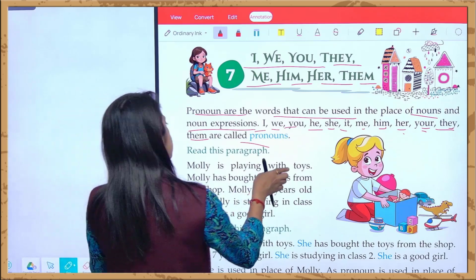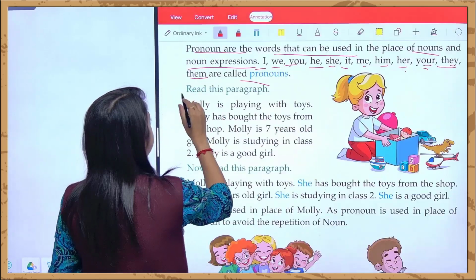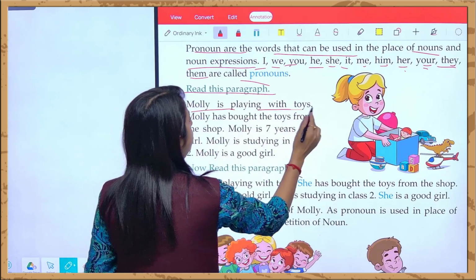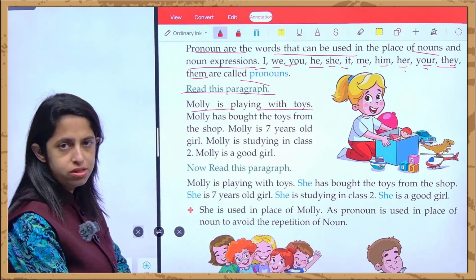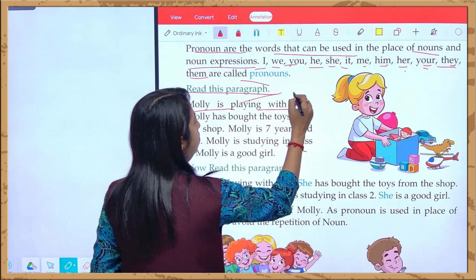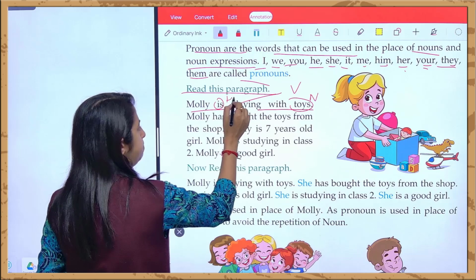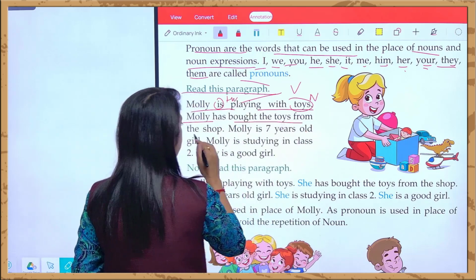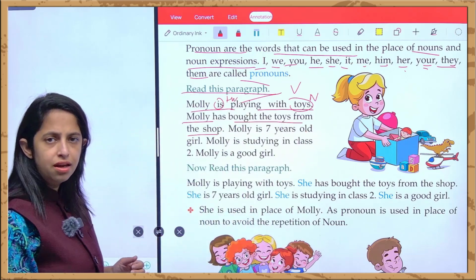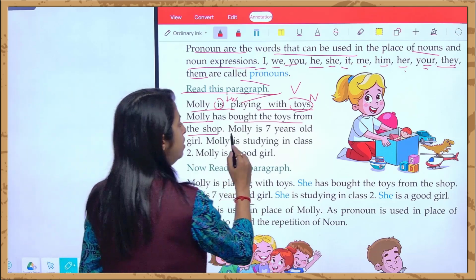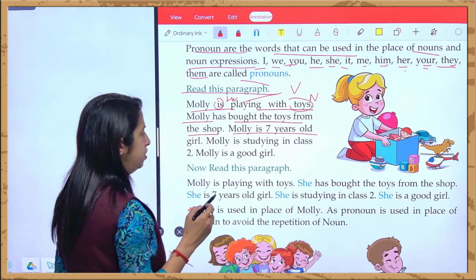So we will be reading this paragraph, right? Read this paragraph. Molly is playing with toys. Who is Molly playing with? She is playing with toys. Again we can say this is a verb, right? And toys is a noun, right? And this is a helping verb. Molly has bought the toys from the shop. Where has Molly brought all these things from? She has brought them from the shop. Molly is 7 years old. She is a 7-year-old girl.